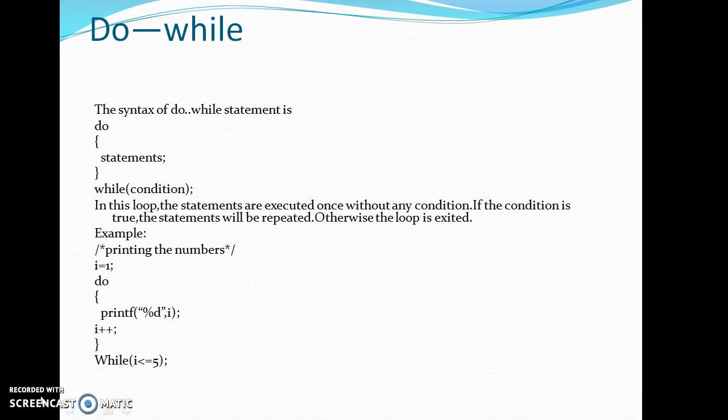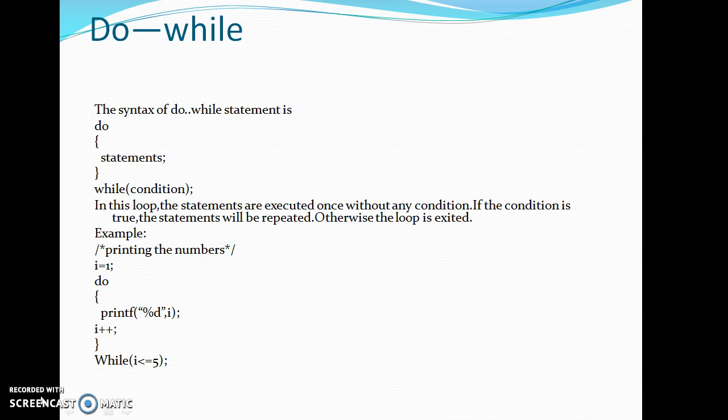Next, coming to do while loop, we must also follow the syntax of do while loop in C. Do, curly brackets, and in between the curly brackets we write statements, and then we write while condition. In this loop also the statements will be executed. But what is the difference between while loop and do while loop? In while loop, the statements will be executed whenever the condition is true.